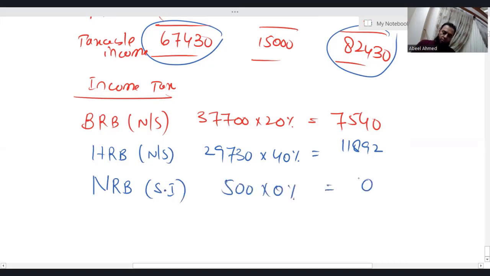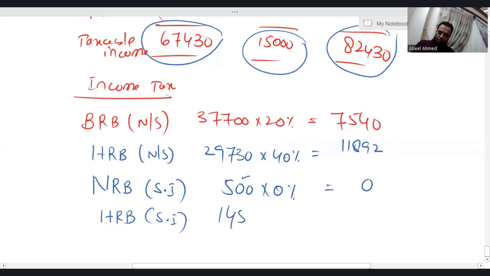500 into 0% is 0. Basic rate band is fully utilized, and obviously the total of both the income is not exceeding higher rate band. So simply, out of this 15,000 we have taken 500 in nil band. So remaining 14,500 of the saving income actually falls in higher rate band, where applicable tax rate is 40%. Higher rate band, saving income, 14,500 into 40%. I'm getting 5,800.